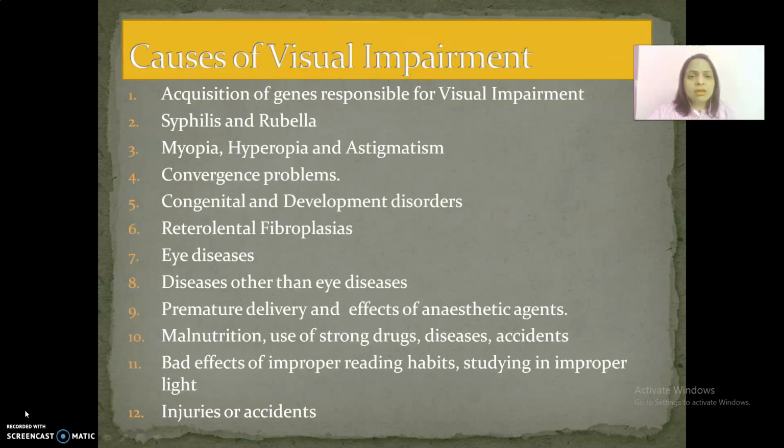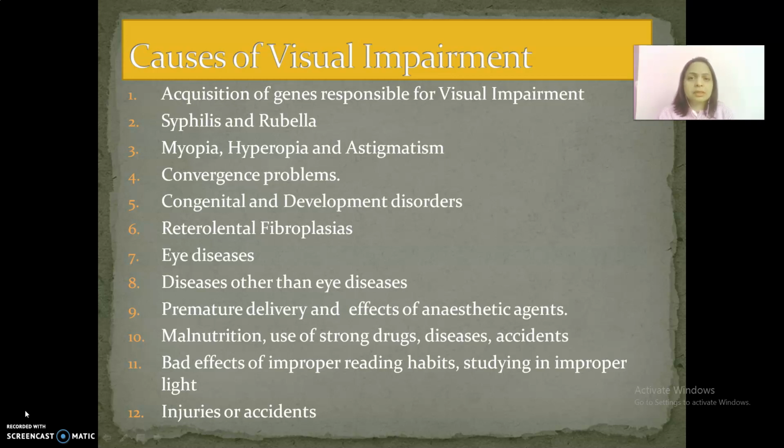Now, let us see the causes of visual impairment. Impaired vision in children results from many factors, and causes of visual impairment can be both genetic or environmental. The main causes responsible for visual impairment may be: first, acquisition of genes responsible for visual impairment or blindness in the baby at the time of conception through chromosomes. Another reason may be syphilis and rubella. These are the major causes of visual impairment from prenatal infection,